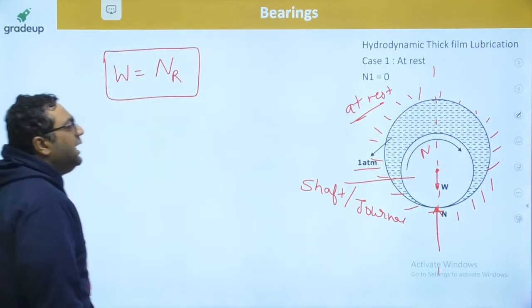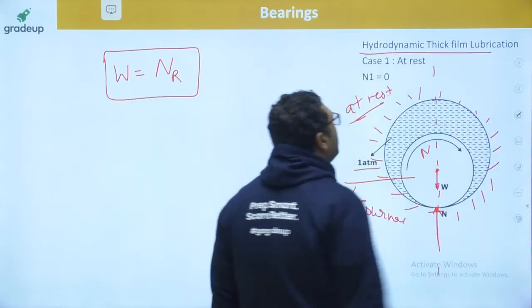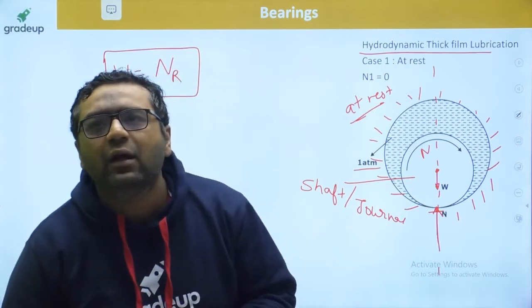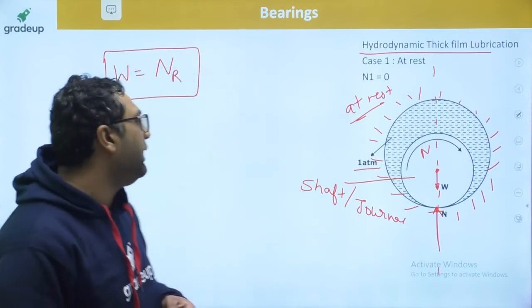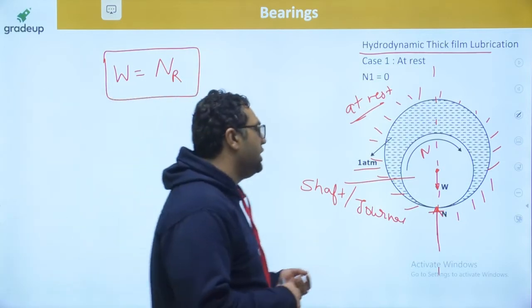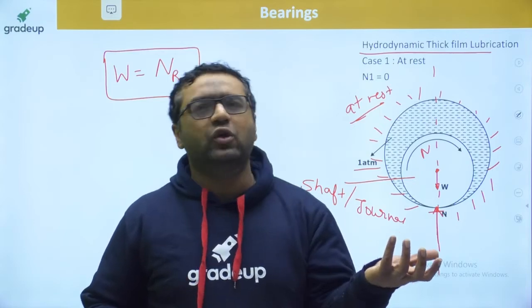So you can say this is the very first type of lubrication, hydrodynamic lubrication. It is a kind of thick film lubrication. When we are talking about thick film or hydrodynamic lubrication, at rest metal to metal contact is always there.